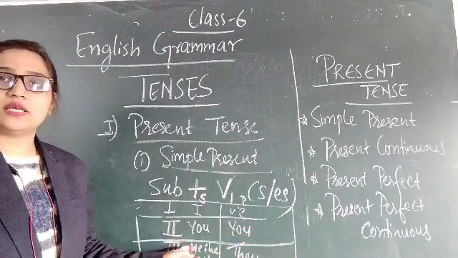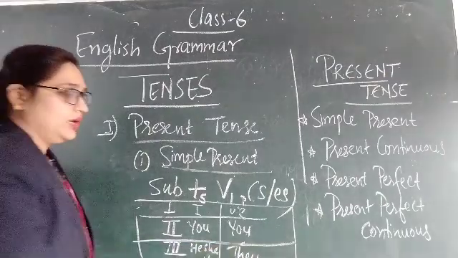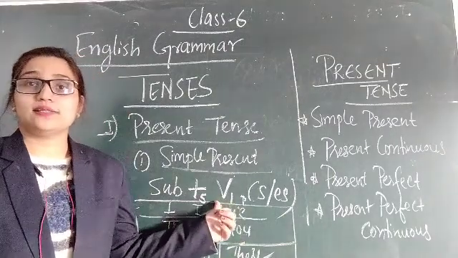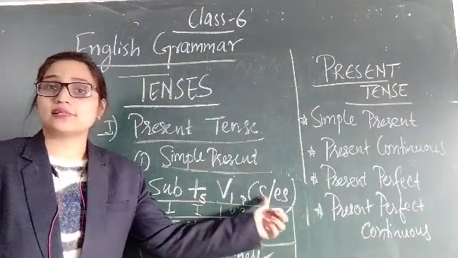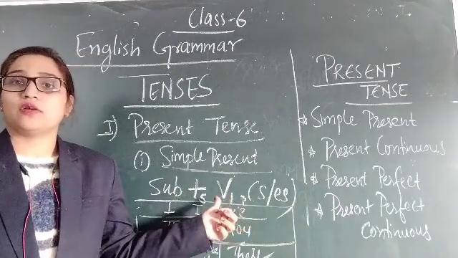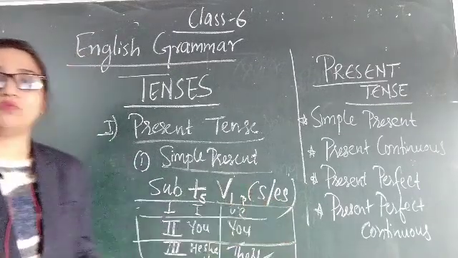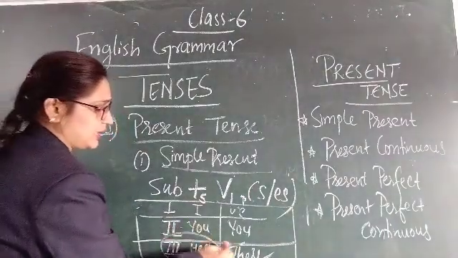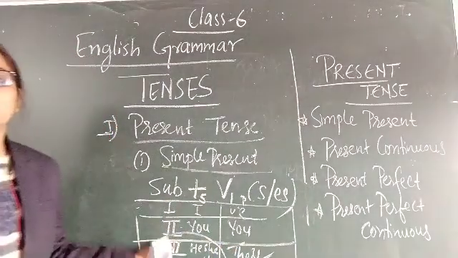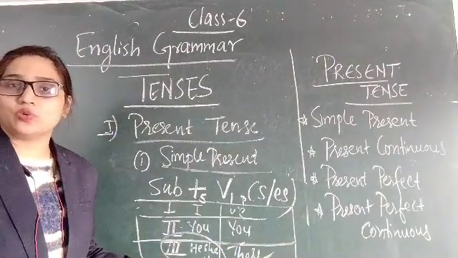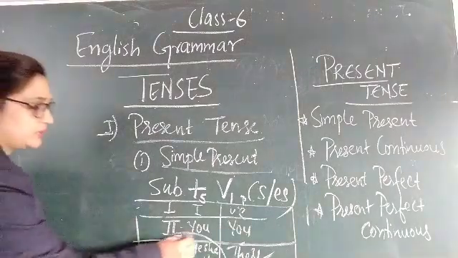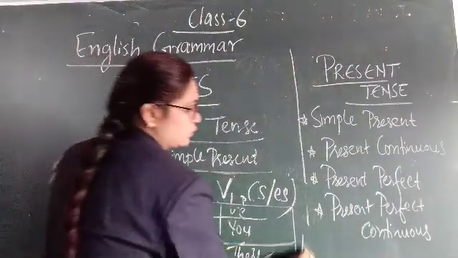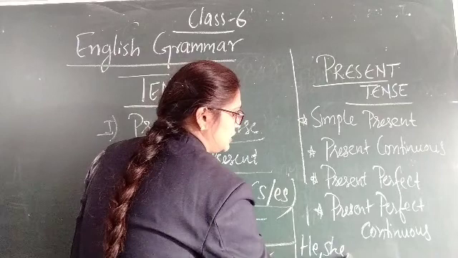Third person: he, she, it singular and they plural. So when do we use S or ES with the verb? We use it with the third person singular. Third person singular is he, she, it.